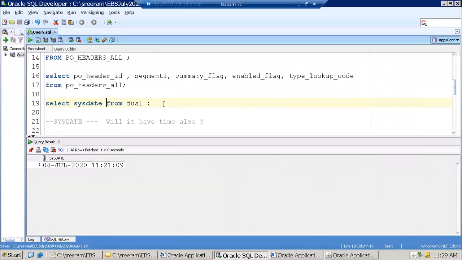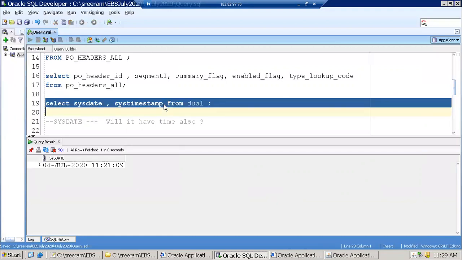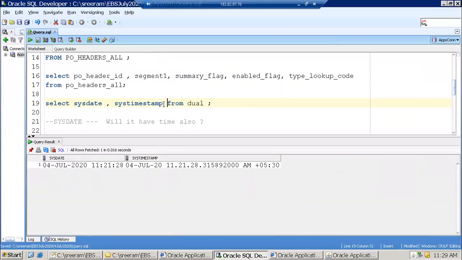The other one we have is timestamp. What is the difference between timestamp and sysdate? No, you have time zone. You have time zone as well as milliseconds. That's the difference. Sysdate can handle only hours, minutes, and seconds, but timestamp stores milliseconds and also the time zone. That's the difference. Clear?